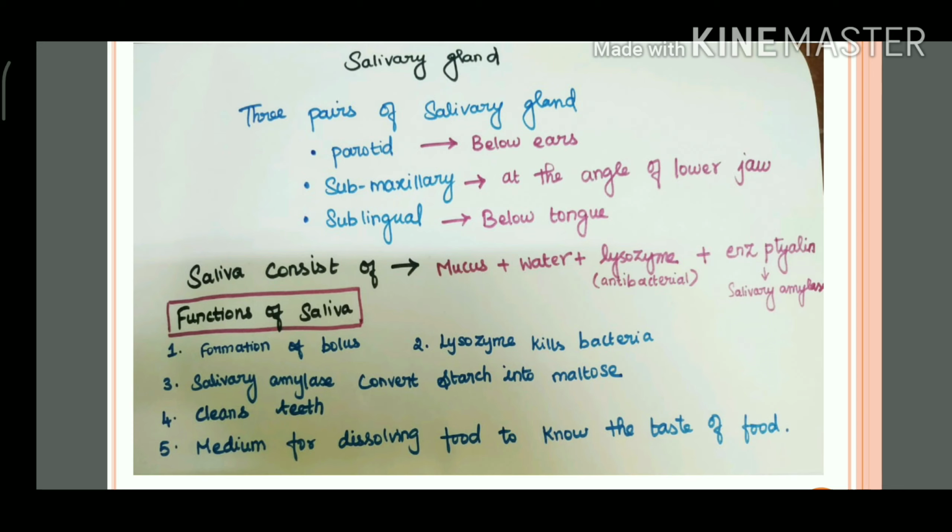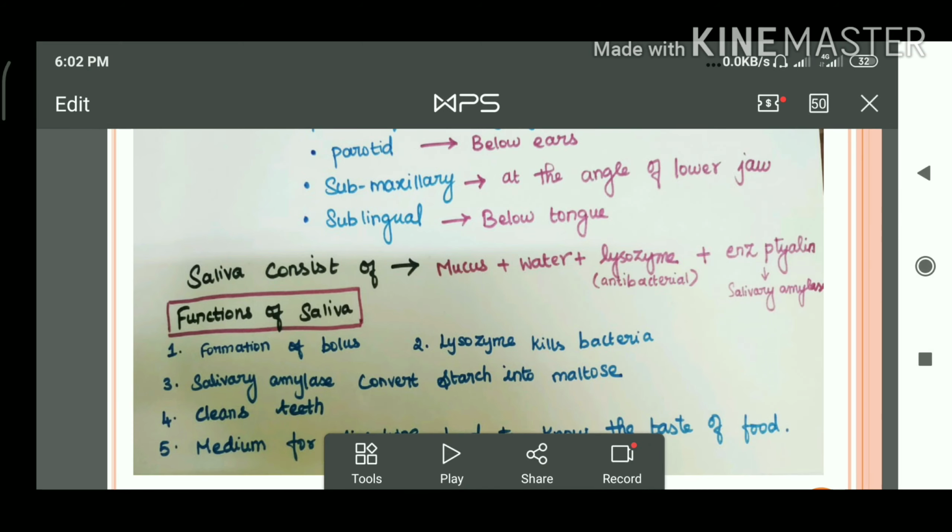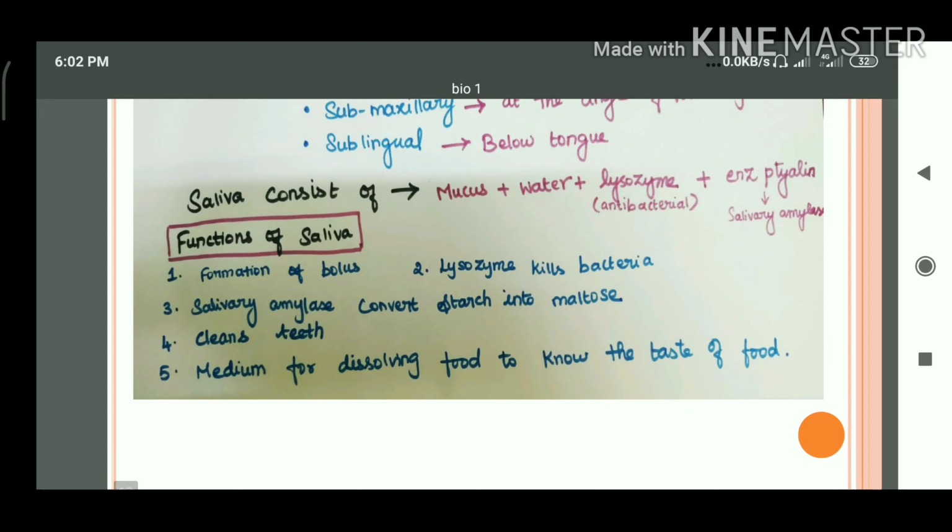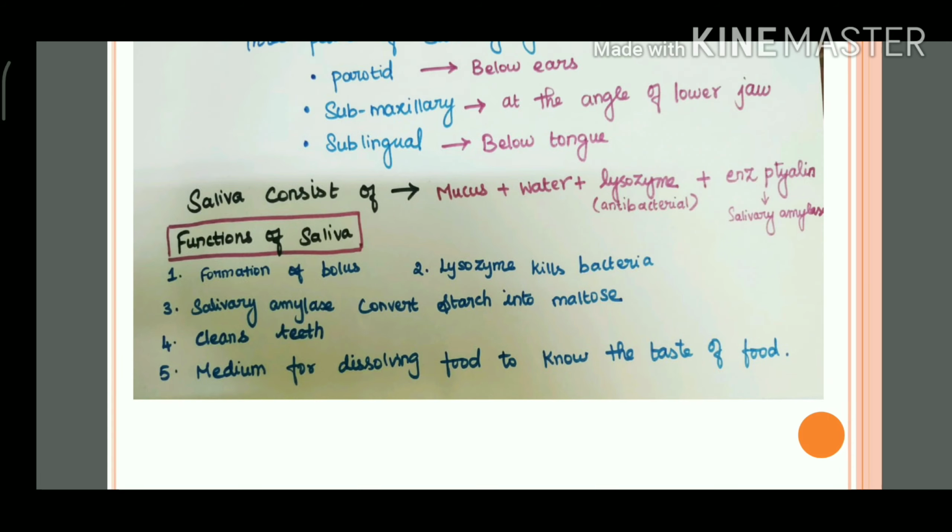In your previous class, it has been clearly discussed about the saliva. So I would like to summarize the functions of the saliva. The first one is the formation of the bolus. What is a bolus? The food which is ground together in the mouth with the presence of saliva is called a bolus. So, the formation of the bolus.